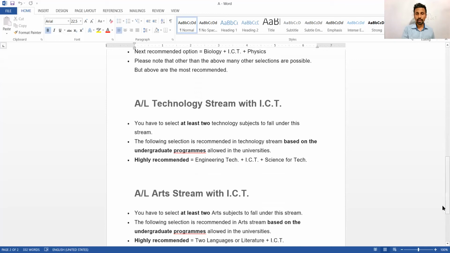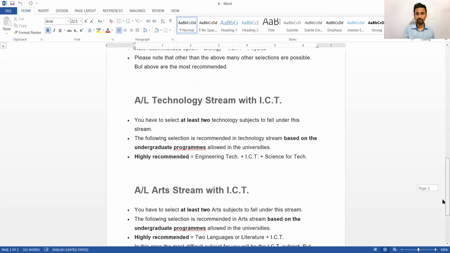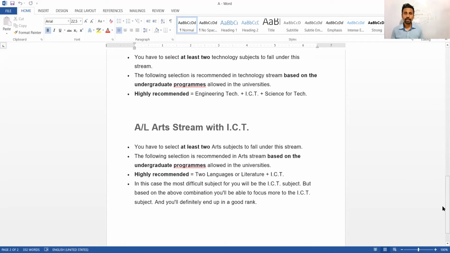Those doing the A-Level art stream can follow ICT plus any two other subjects, such as languages. There are so many subjects in the art stream: geography, political science, Sinhala, and so on. Whatever you are taking, it's better to take them with ICT, then your Z score will definitely go high.